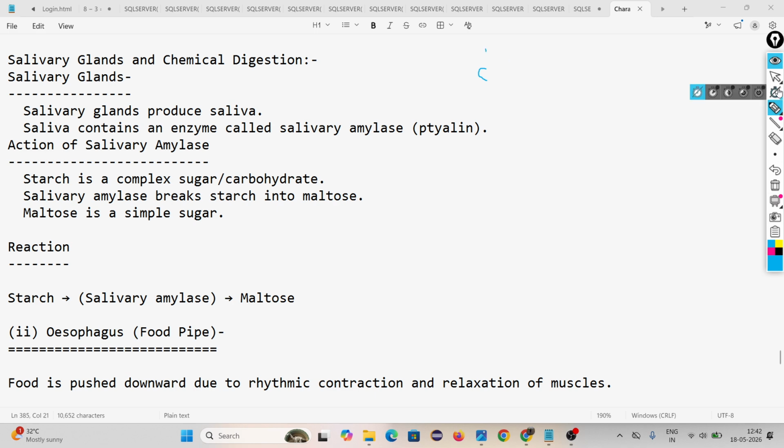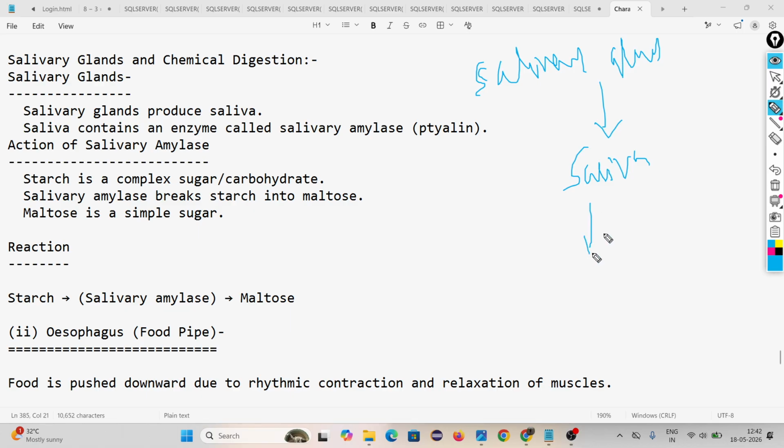Actually, look, in our mouth salivary glands are present. Salivary glands, mucous glands, then sweat glands in our skin. Glands means they secrete something. Thyroid gland, pituitary gland: there are several glands in our body. You will learn them later. The salivary gland secretes saliva.